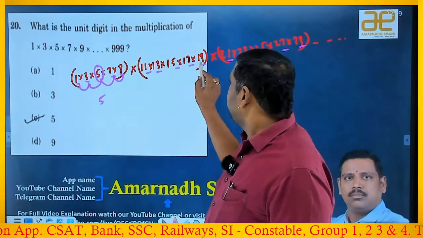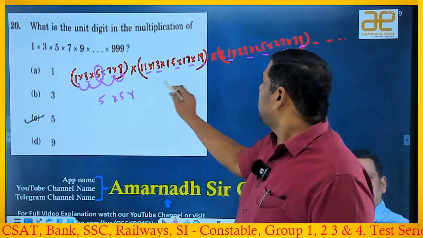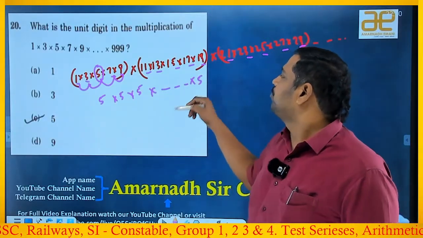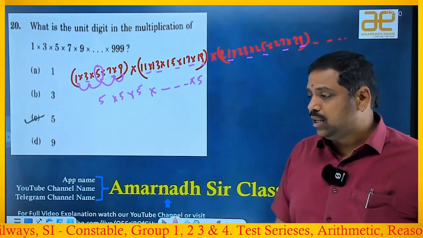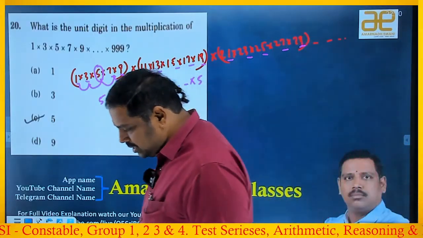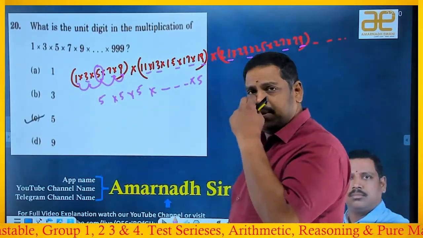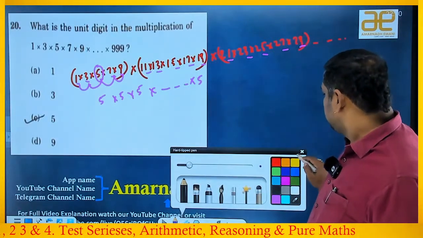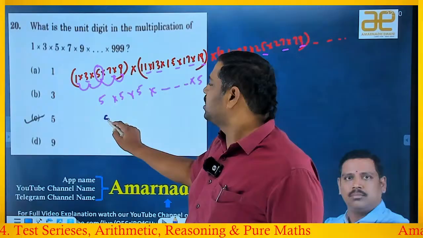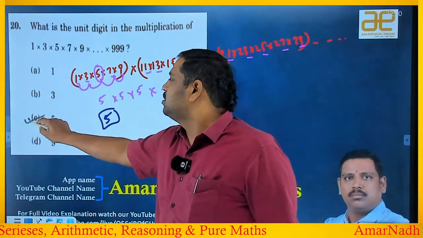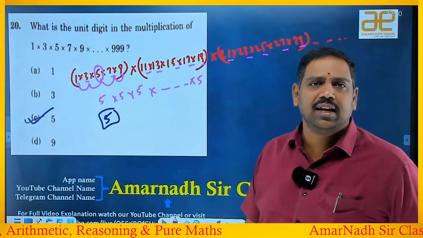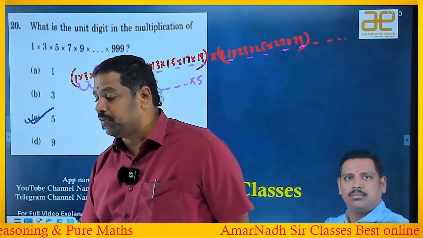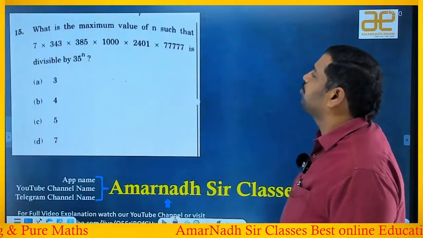The same will be here also, right? 5 only. The same will be here also, 5 only. So till the end, all you will get is 5 only. And the periodicity of 5 is 1, right? Means always you get the same units place. 5 into 5 into 5 also gives a units place of 5 only. So the answer is which option? C is the answer. Got it? Is this color visible or not? Yes, it is perfectly visible. Let's see the next beautiful one.